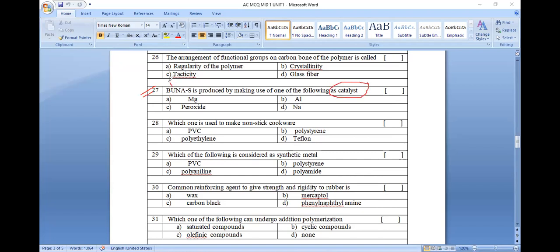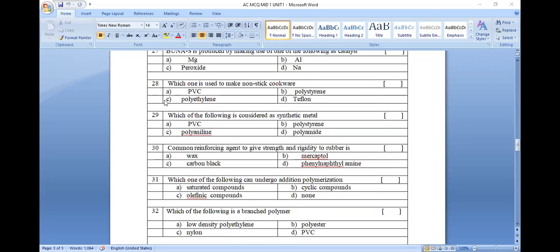What is known as Buna-S? Bu indicates butadiene, Na indicates sodium, and S indicates styrene. When we are discussing Buna-S, the catalyst is sodium. Sodium is known to be the catalyst here.